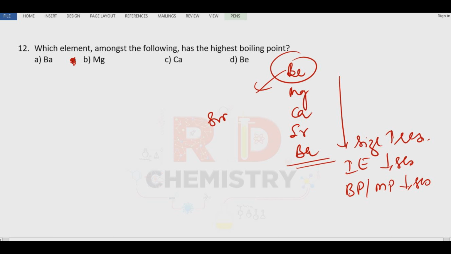the higher the ionization potential, boiling point and melting point, because small atoms are very close to each other. Attractive forces are more between the atoms. Therefore, the answer is option B. Beryllium being the smallest atom is the reason.